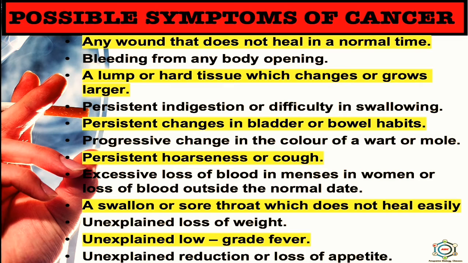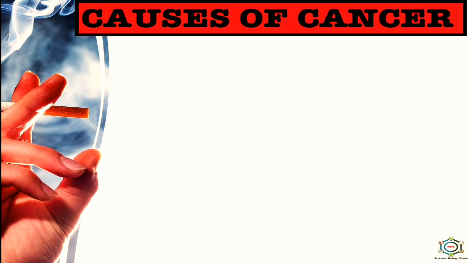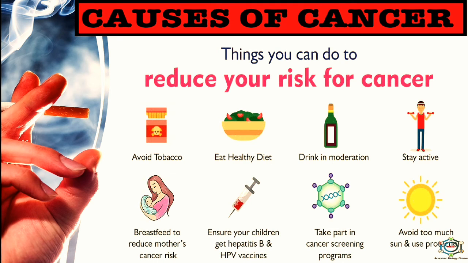So, these are the main possible symptoms of cancer. Now, after this, causes of cancer. So what are the causes of cancer? Here you can see things you can do to reduce your risk for cancer: avoid tobacco, eat a healthy diet, drink in moderation, stay active, breastfeed to reduce the mother's cancer risk, ensure your children get hepatitis B and HPV vaccines, take part in cancer screening programs, avoid too much sun and use protection.